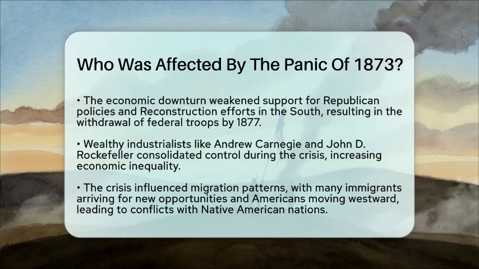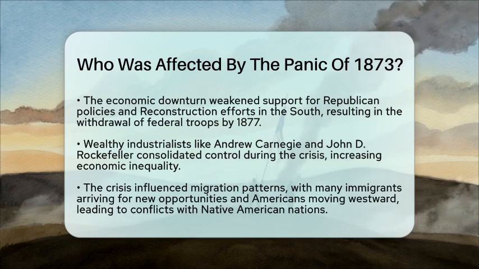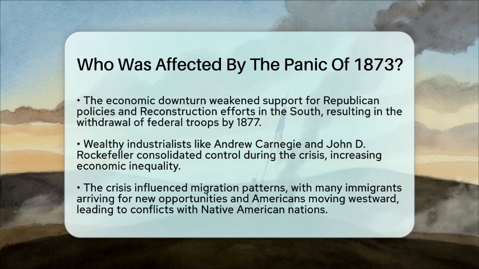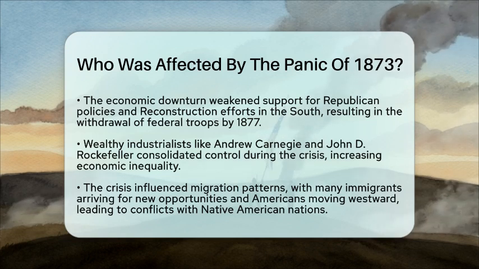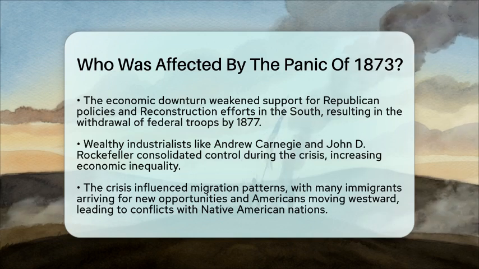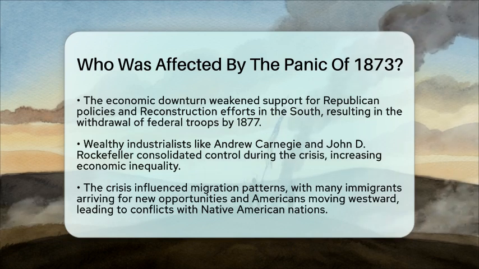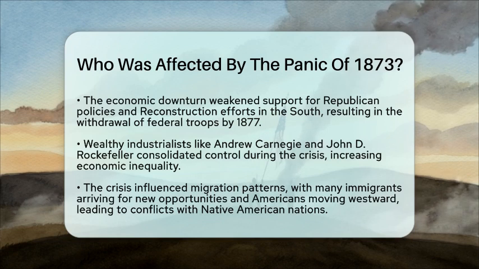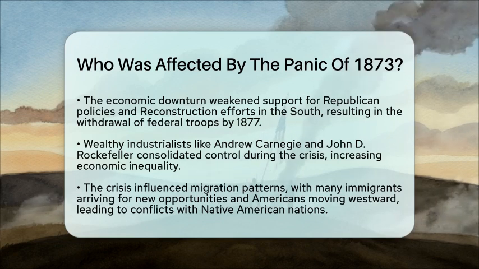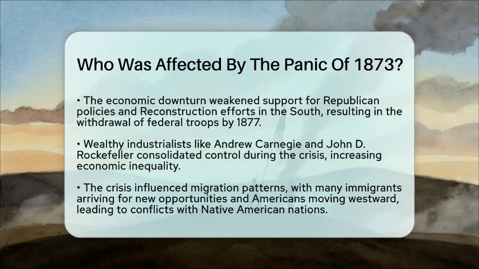In summary, the Panic of 1873 affected a wide array of American society. Railroad investors and companies collapsed, banks failed, businesses closed, and workers faced unemployment. Governments struggled financially, Reconstruction policies were undermined, wealth became concentrated among industrial elites, and migration patterns shifted as people sought new opportunities. This crisis marked a major turning point in the post-Civil War United States, influencing economic, political, and social developments during the late 19th century.